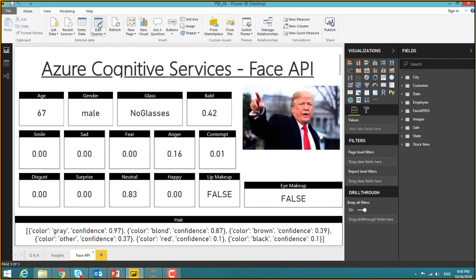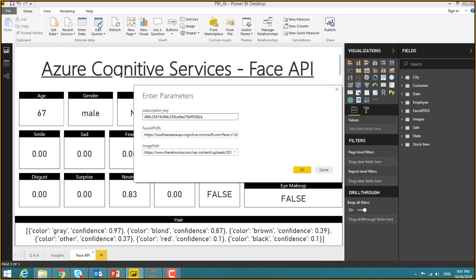Okay, so this is a simple screen that you're seeing with Azure Cognitive Services. This Face API detects Trump's face, and as it detects, it says age is 67, male, no glasses, and bald is about 0.42. Then smiling, sad, and all of these key figures are populated in JSON, and we're just trying to use this one. So if you see these files, going to edit queries, and then see the data source settings on how it is being used.